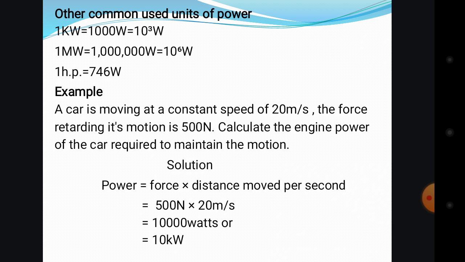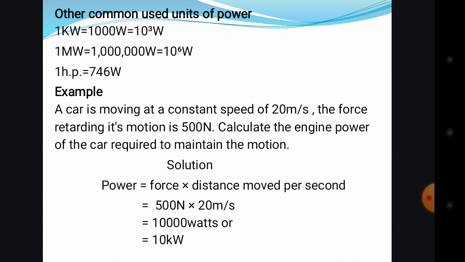Let's press it and see. Our force is 500 newton, multiplied by the 20 meters per second for the velocity, because when we talk about meter per second, we are talking about velocity, but meter per second squared is for acceleration.